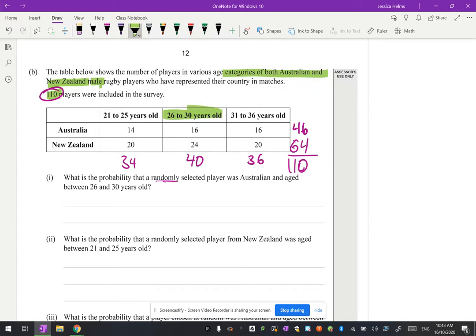So what is the probability that we've selected a random player and they happen to be in this age group and Australia? We're picking out of the total, we're picking out of 110, and there are 16 Australian players that are in that age group. So the probability would be 16 over 110. Put that into our calculator, that is going to give us 0.1455. So a nice and easy achieved question for that one, just as long as you've got your table all sorted.